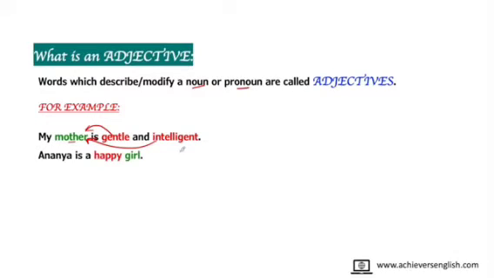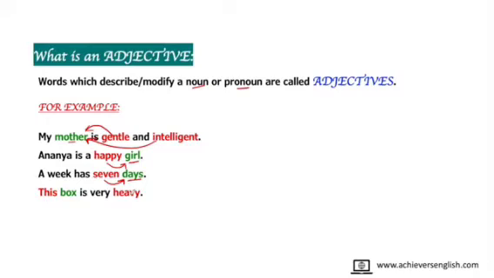Let's see the next one. Ananya is a happy girl. So girl is a noun here, and the word happy is modifying the word girl. It is telling the quality of a girl. A week has 7 days. Here days is a noun and the word 7 is modifying days. How many days? 7 days.